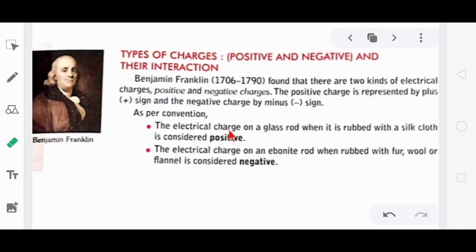Here the electrical charge on an ebonite rod when rubbed with fur or wool is considered negative. It means when the ebonite rod comes in contact with the wool or fur and is rubbed, some of the electrons come out of the wool and they go to the ebonite rod, and this time the ebonite rod is negatively charged, and the wool or flannel is positively charged. So now in this topic you understood types of charges, positive and negative charges.